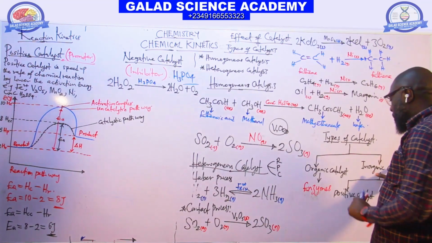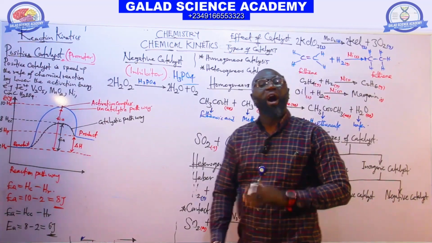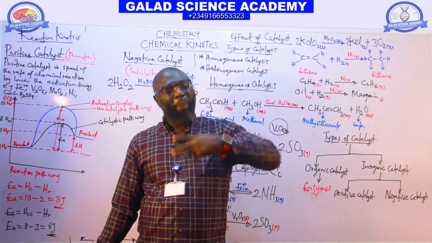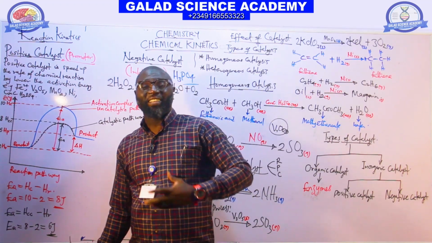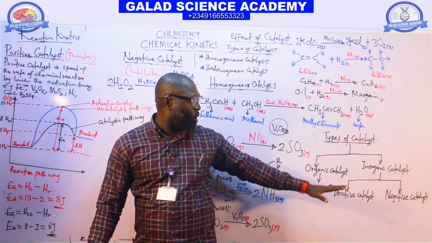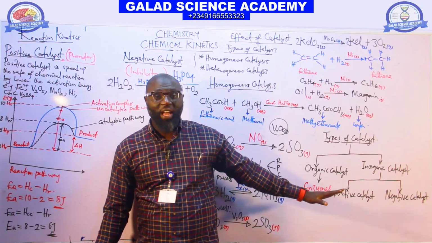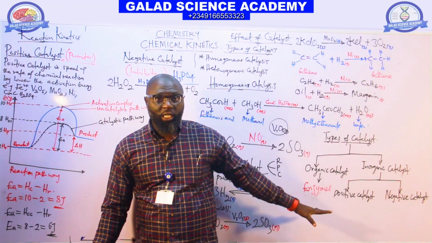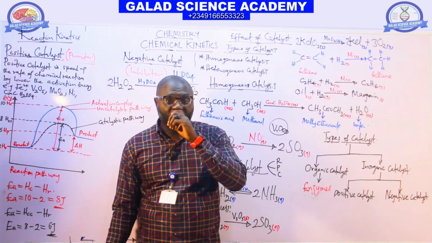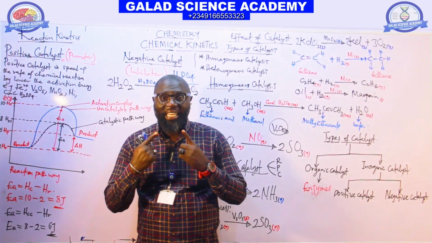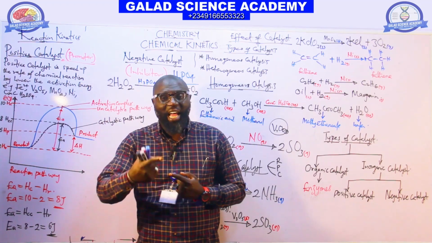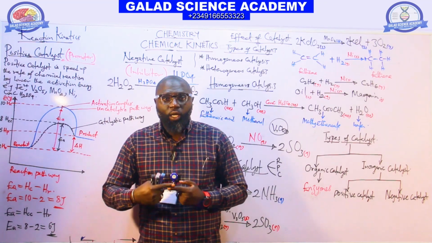So that is all about inorganic catalysts. But the organic catalysts here are biological enzymes which speed up the rate of metabolic activities in living cells. A common example of organic catalysts is the digestive enzyme, which acts on the food we eat. A common example is the enzyme ptyalin in the salivary gland of our mouth, which acts on cooked starch and converts it to maltose.